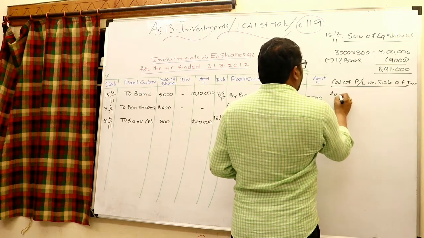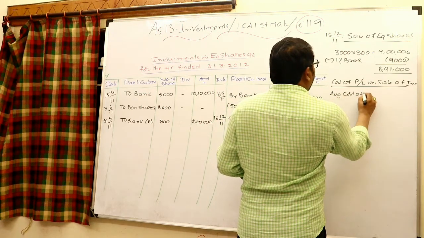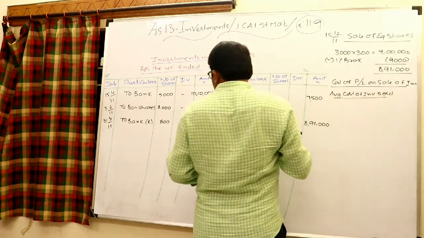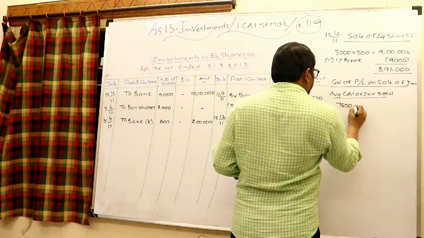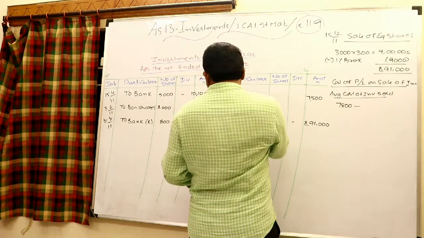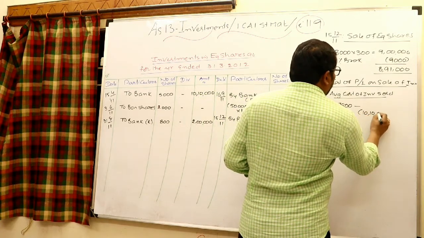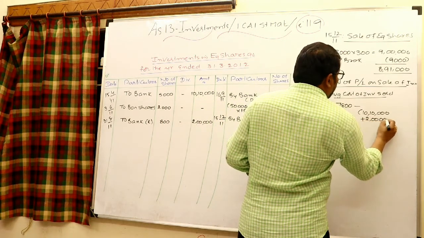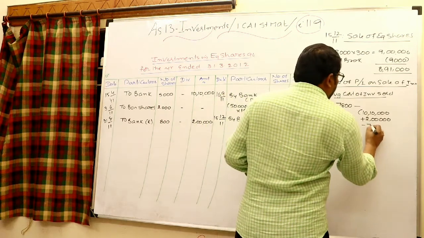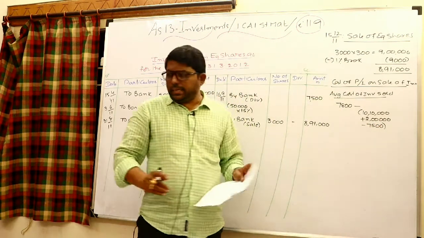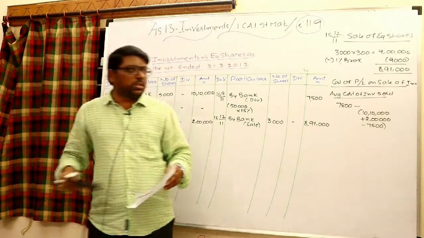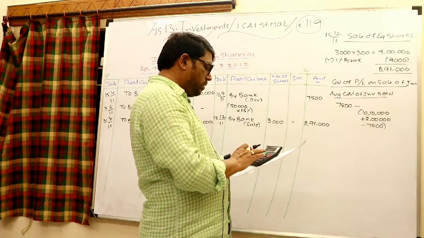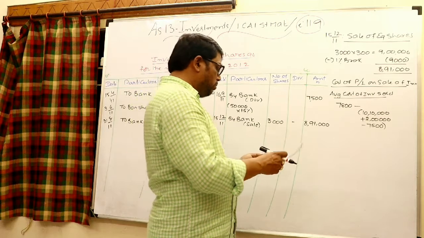First I would like to find the average cost of investment sold. Totally 7,800 investments we are having. For them the cost incurred is 10,10,000 plus 2 lakhs minus 7,500. Check how much it is. 10,10,000 plus 2 lakhs minus 7,500 is 12 lakhs 2,500.